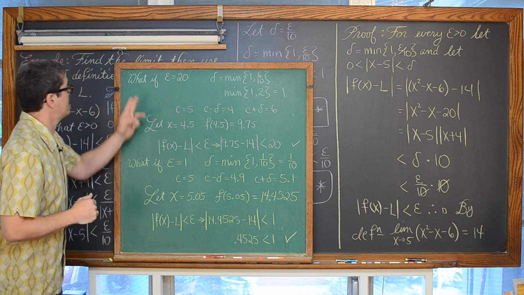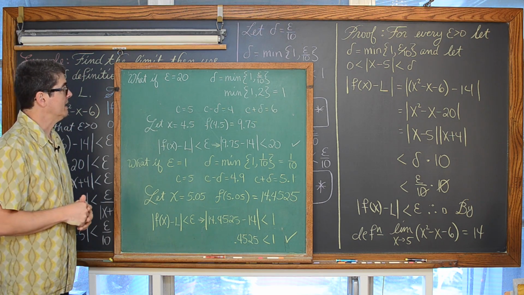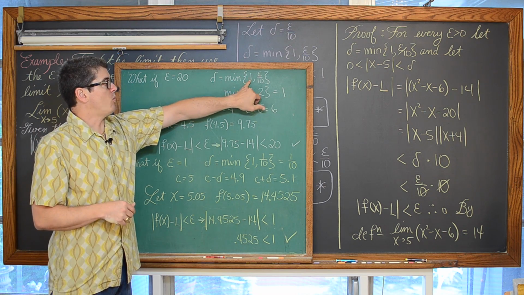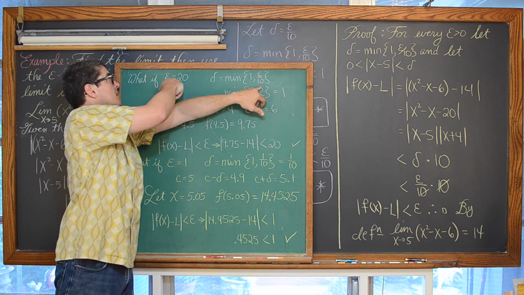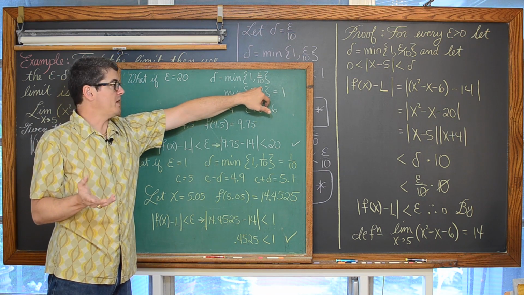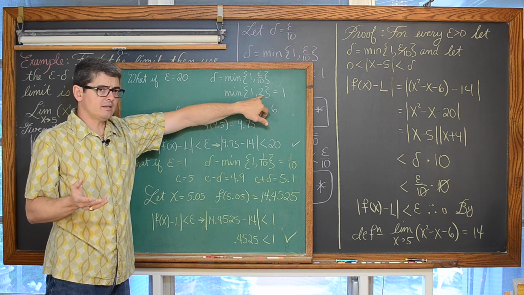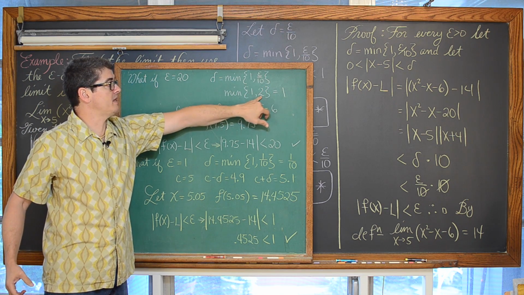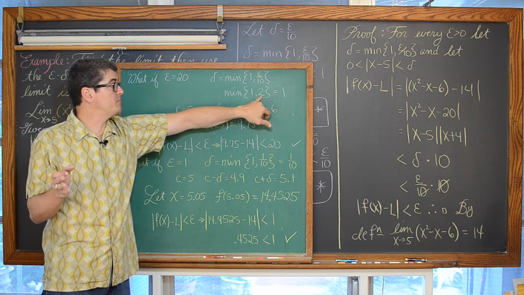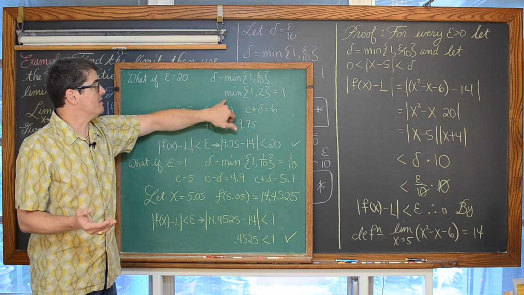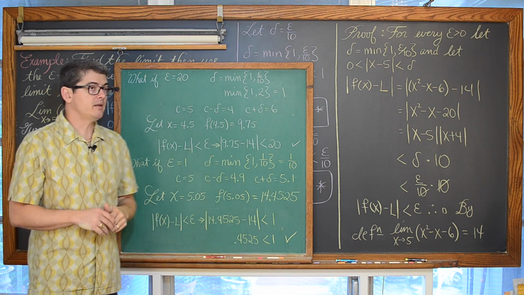So let's let epsilon be equal to 20. If that's the case, then delta is the minimum between 1 and epsilon over 10. Well, if our vertical distance from the limit is set to be 20, then 20 over 10 is going to be equal to 2. So in that case, our epsilon over 10 expression is indeed bigger than 1. It's 2, but we're letting delta be the minimum of 1 and epsilon over 10.